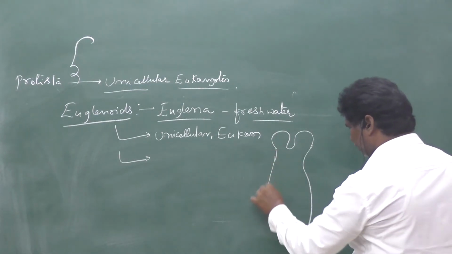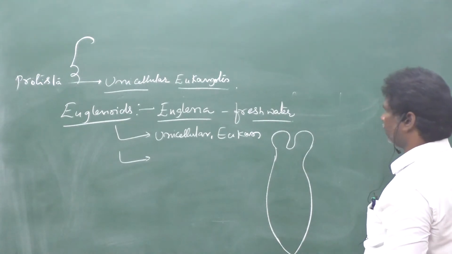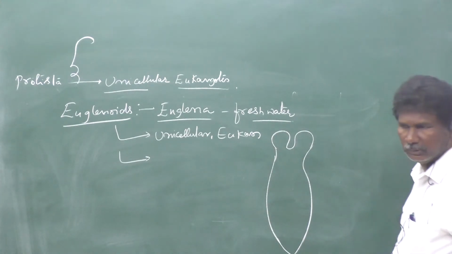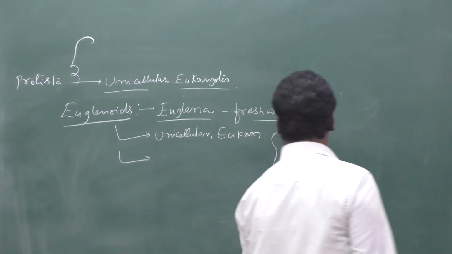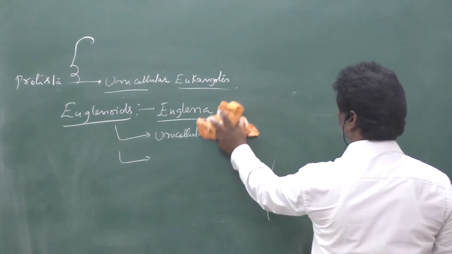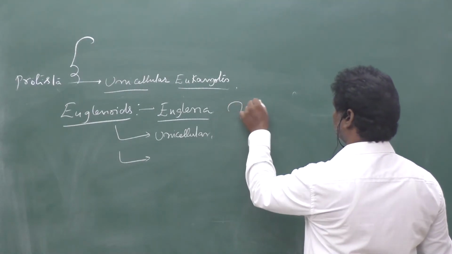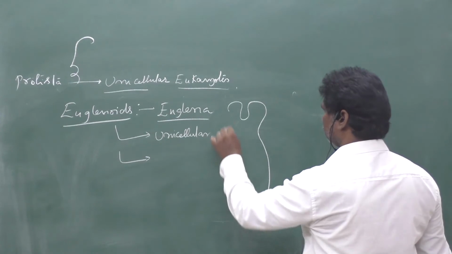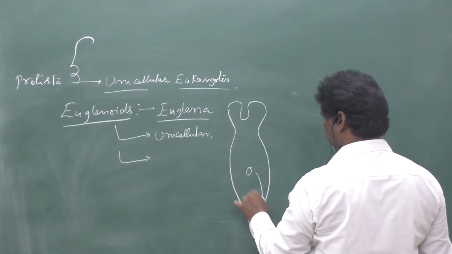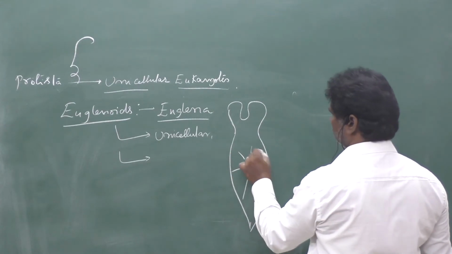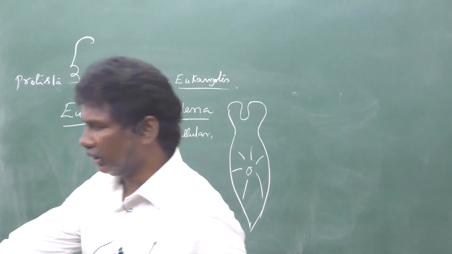This is the diagram of euglenids. So this is the structure of euglenoid.